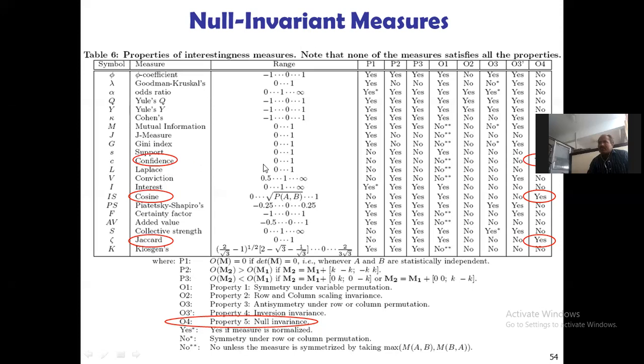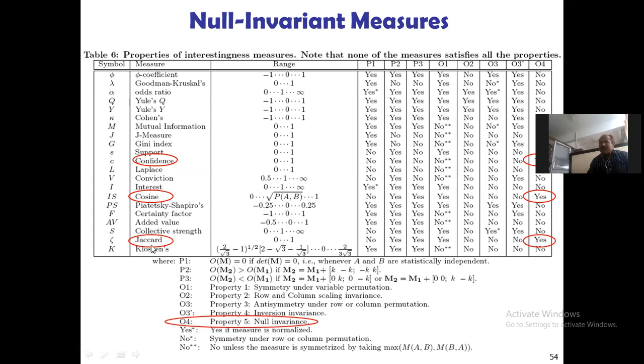The confidence has the range 0 to 1, and for P1 to P3, P1 is no, P2 is yes, P3 is no, and O1 is no, O2 is no, O3 is also no, and O4 is yes here. And cosine, the range is from 0 to P of A comma B to 1: no, yes, yes, yes, no, no, no, yes. So these patterns are there.